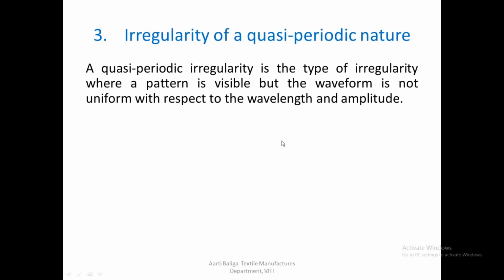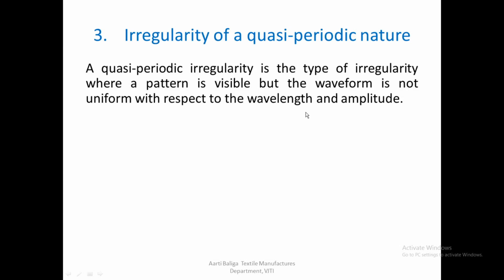So after having looked at random irregularity and periodic irregularity, we come to the third type, which was mentioned in the earlier slide, that is the quasi-periodic nature. The quasi-periodic irregularity is a type of irregularity where a pattern is visible but the waveform is not uniform with respect to wavelength or amplitude. So what we understand is the wavelength also is not uniform.